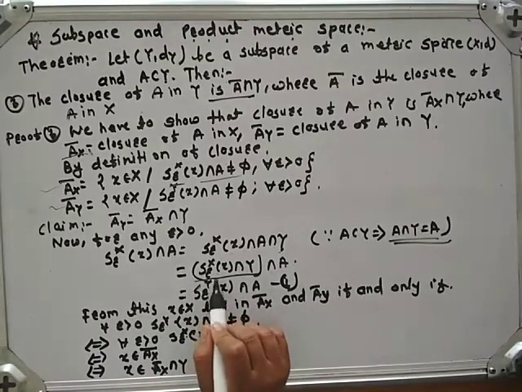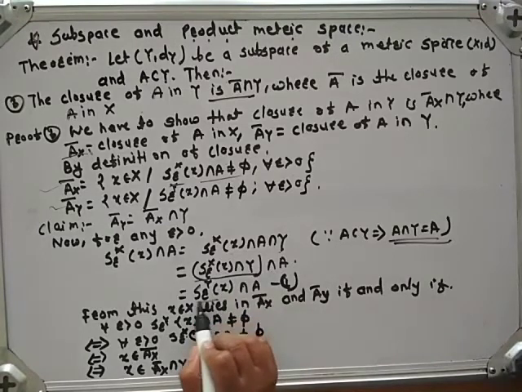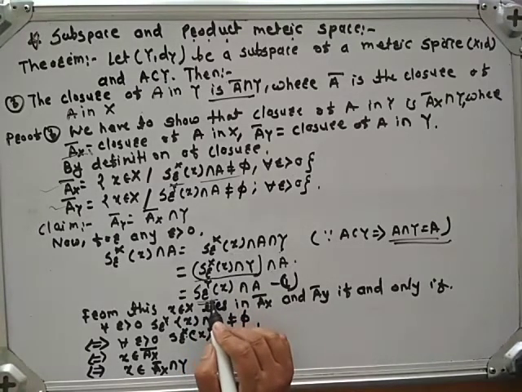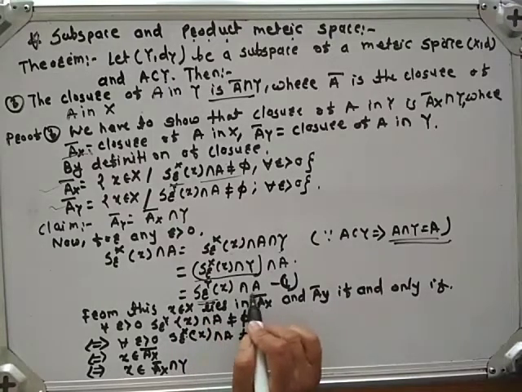Obviously, S_r^X(x) intersection Y is nothing but the open sphere S_r^Y(x).